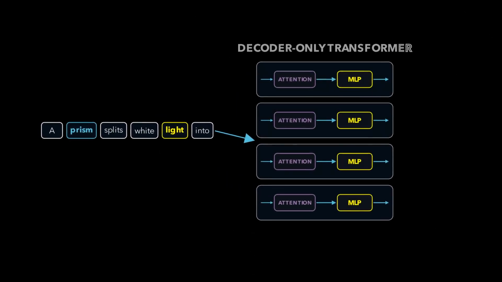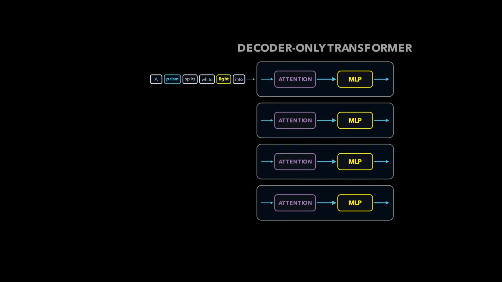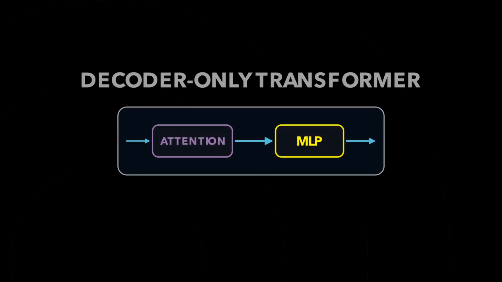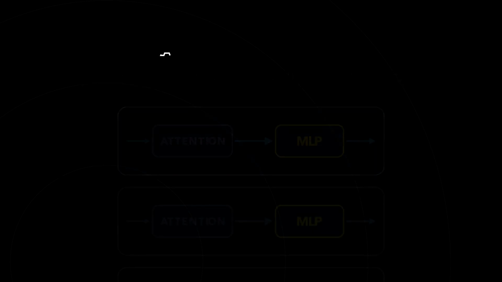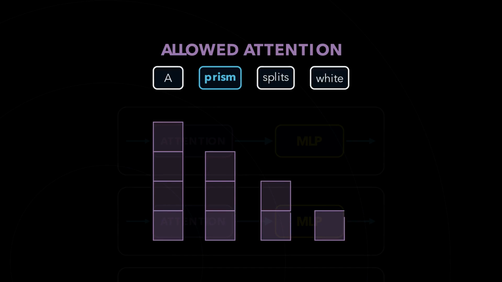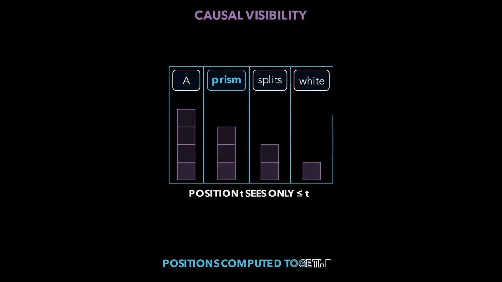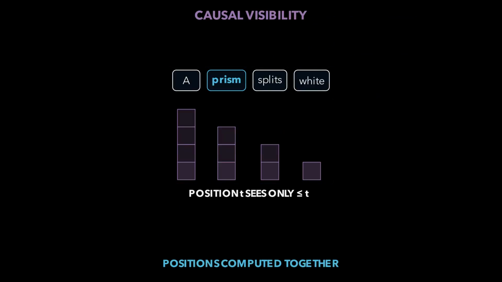Start with the token ribbon from the previous episode. Each token enters the transformer with information about its content and position. Inside a decoder-only model, a causal mask controls which positions can use which other positions. The first position can use only itself, the next can use the first two, the third can use the first three. The allowed connections form a triangle. This does not mean the computer must process the existing row one token at a time. The positions can be computed together. The mask simply prevents an earlier position from using a later one.